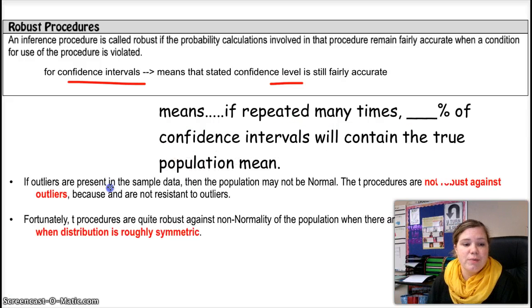So if outliers are present in the sample data, then the population may not be normal. T procedures are not robust against outliers. Okay, and again, if you think about it, we're talking about the mean and standard deviation, and the mean and standard deviation are not resistant to outliers, so therefore the T procedure is not robust against outliers.